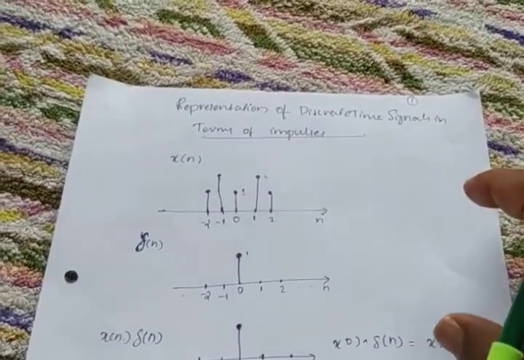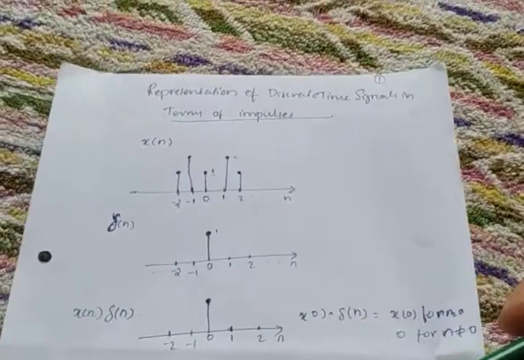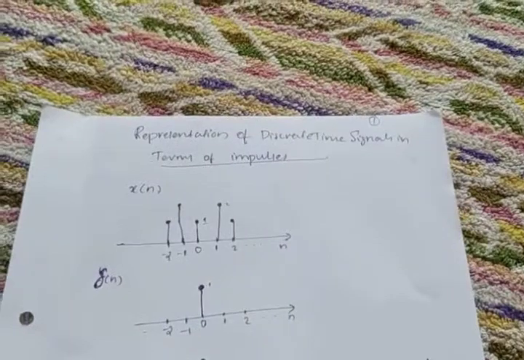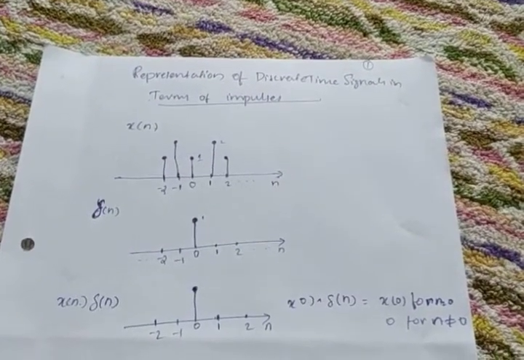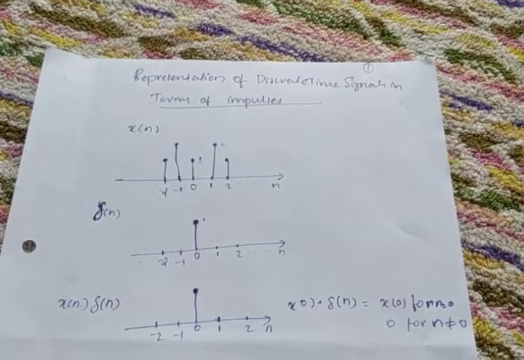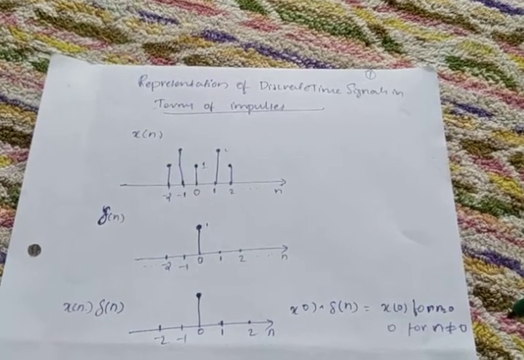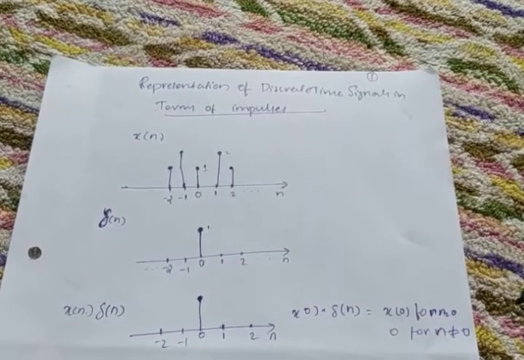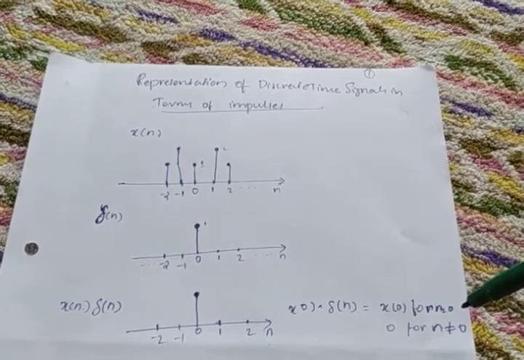Here in this session I will discuss the representation of discrete time signals in terms of impulses. So what are discrete time signals? So far we have discussed continuous time signals. There is another category, that is discrete time signal. You know what discrete time signal means? The signal is discretized in time.